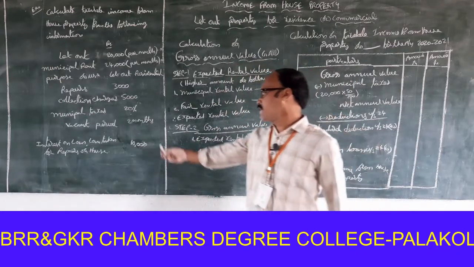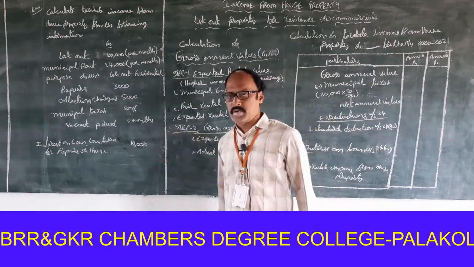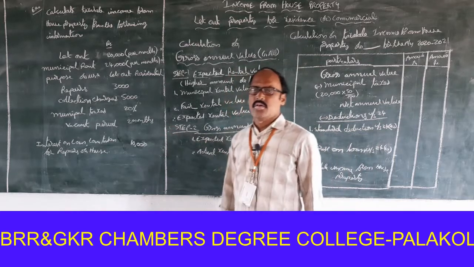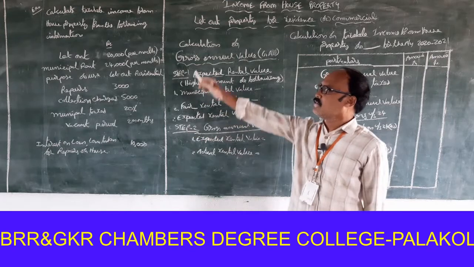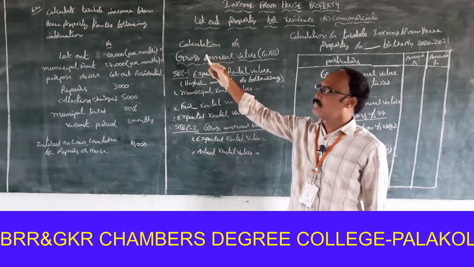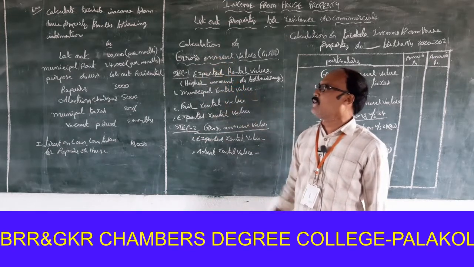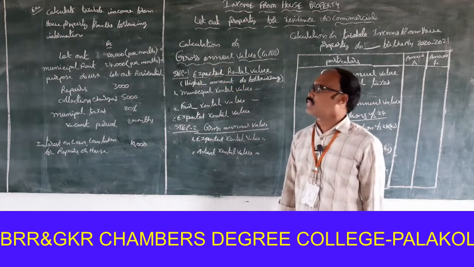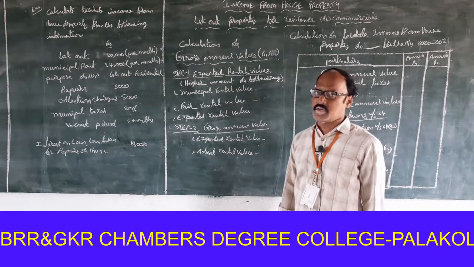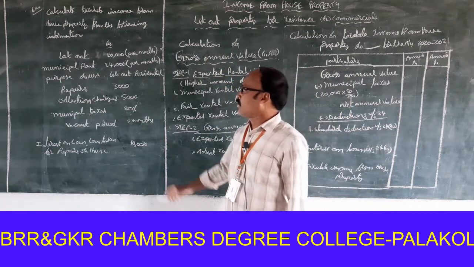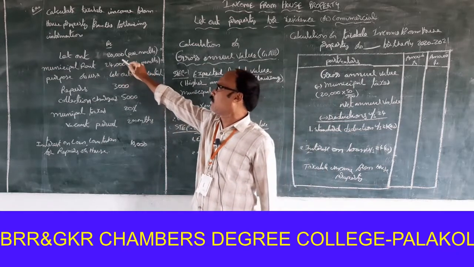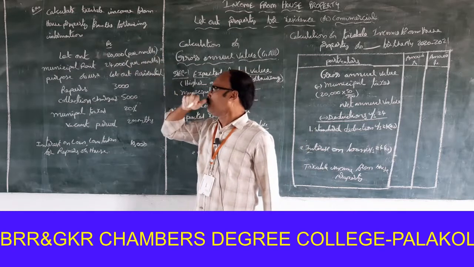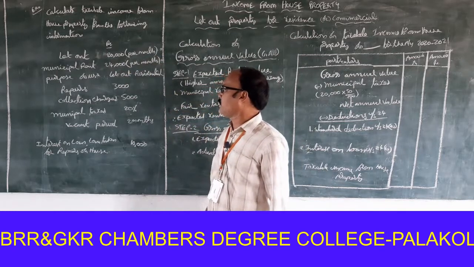If a vacant period is available, this is the most important concept, very, very important concept it is. Calculate taxable income from house property for the following information. Let out means actual rent: let out 20,000 per month, municipal rent 24,000 per month.